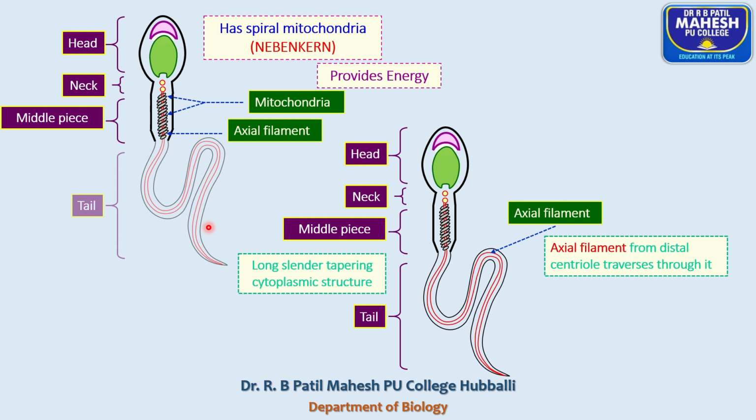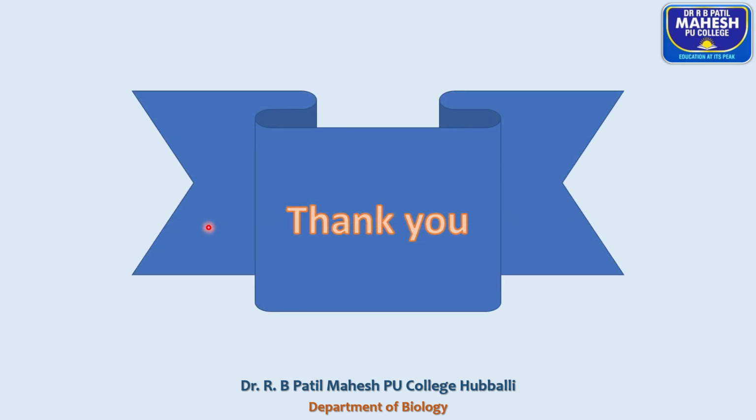The tail region consists of the axial filament, which arises from the distal centriole, and helps in the movement of sperms. So this completes spermatogenesis and the structure of human sperm. In the next session, we'll discuss oogenesis and the difference between spermatogenesis and oogenesis. Thank you.